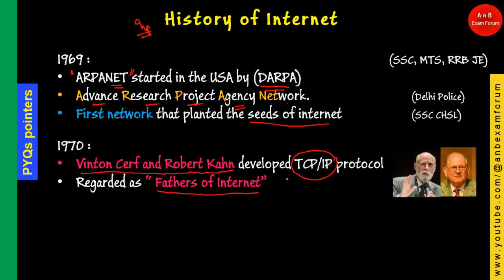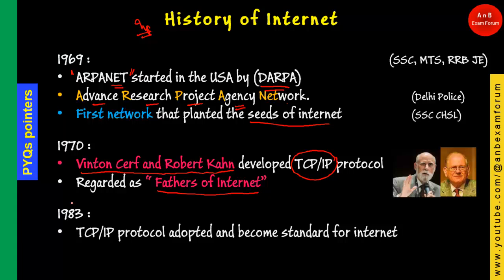The next one is year 1983. In 1983, the TCP/IP protocol was adopted and it became the standard for the internet. Previously this protocol was widely used, but in 1983 it became the standard for the internet.